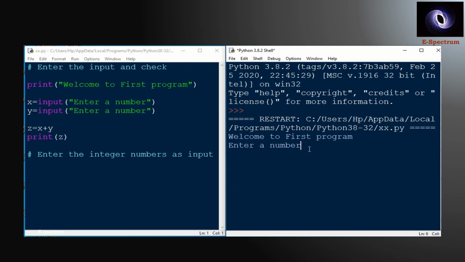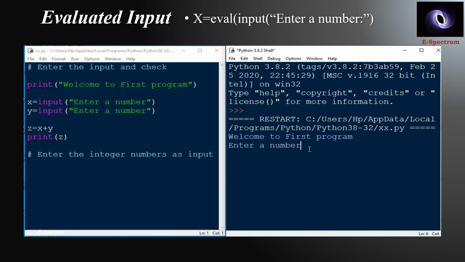Next, we want to see what is the use of input and another section of the input value. The another form of input which is available in case of Python 3 is evaluated input. So what is the use of evaluated input? Let us see through the program.